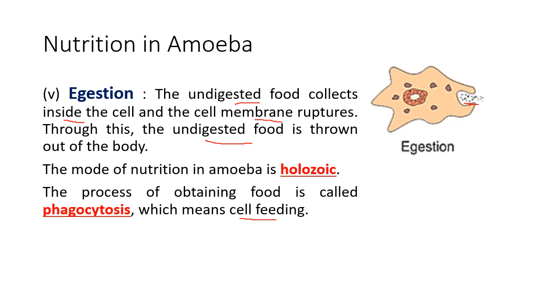So today we have done photosynthesis. We saw what are the raw components of photosynthesis. We saw how energy from the sunlight is trapped by the chlorophyll stored inside, and then how that energy is used to combine carbon dioxide and water into carbohydrates. And then we saw what is the significance of photosynthesis, and in last we saw nutrition in amoeba. So here we have done for unicellular organism.